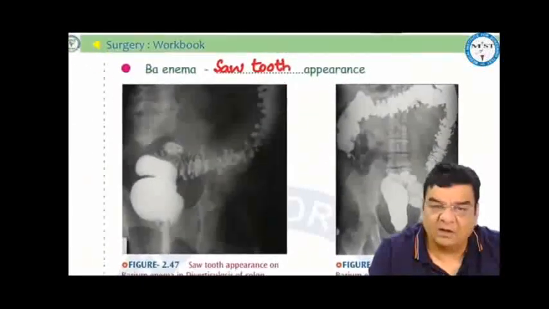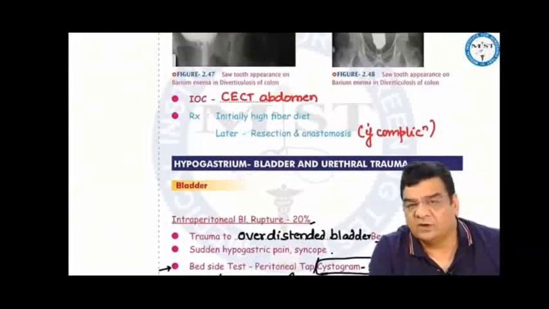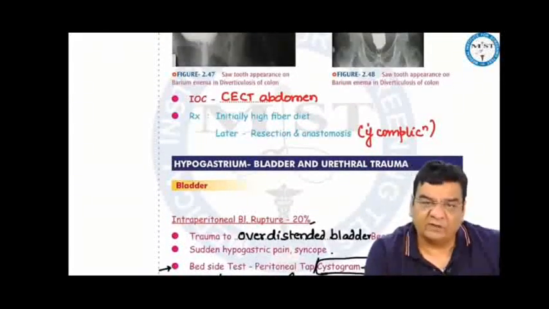When we are doing barium enema, we find a sawtooth appearance on barium enema. Here you can see the multiple outpouchings. So this is what we see on barium enema. Investigation of choice otherwise is the CT of the abdomen. The treatment initially is conservative with diet modification and avoiding constipation, but if there are some complications, then we can remove the affected segment and do an anastomosis.